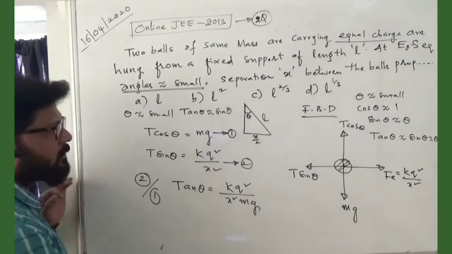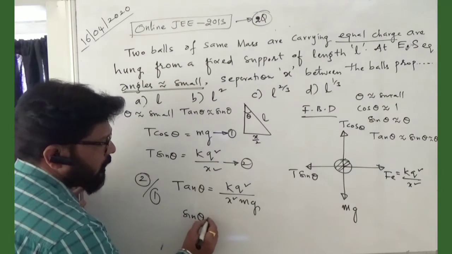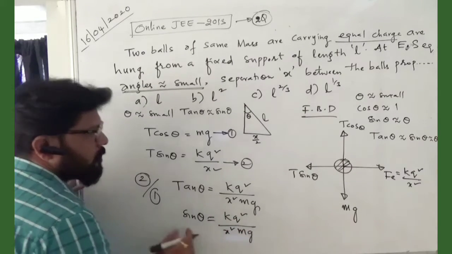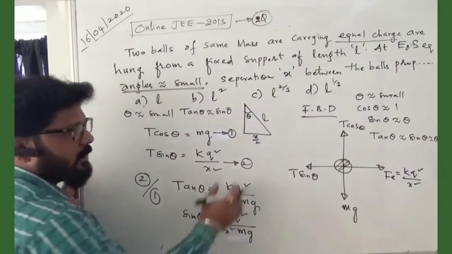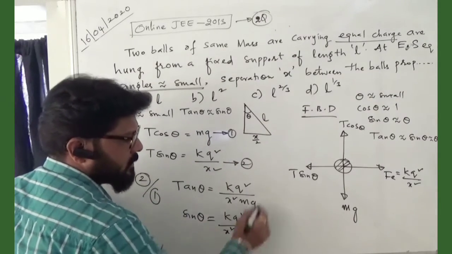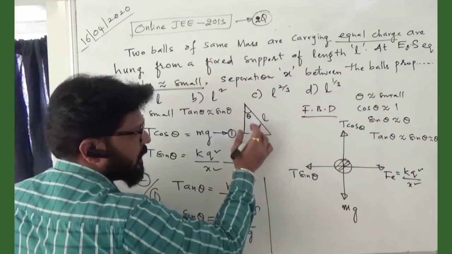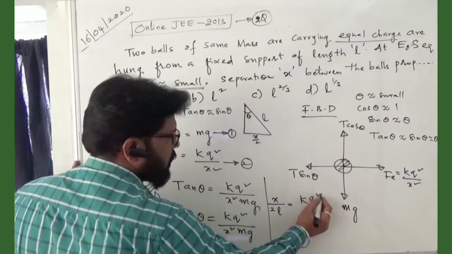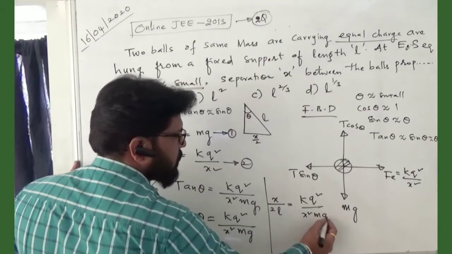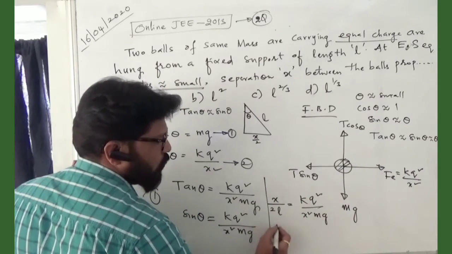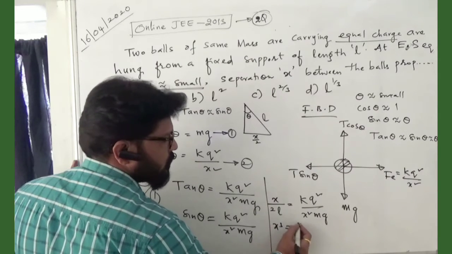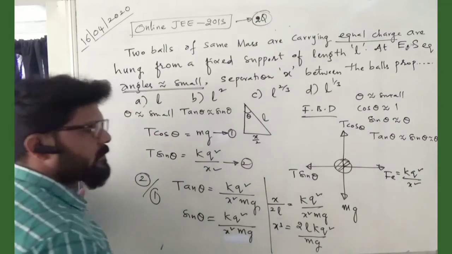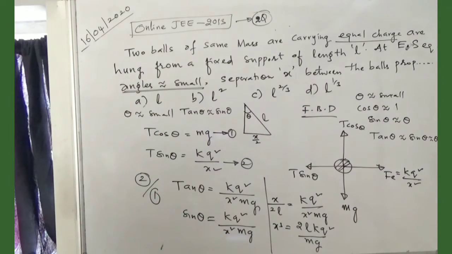Now I will take sin theta. Now sin theta equals kq square by x square into m into g. But what is sin theta from this one? Sin theta is opposite side by adjacent side. I can write the opposite side, x by 2 by L is equal to kq square by x square m into g. Just cross multiply it, x cube. So x cube is equal to 2L kq square divided by mg. Is it clear till this point? Any doubts? Just check it out all of you.